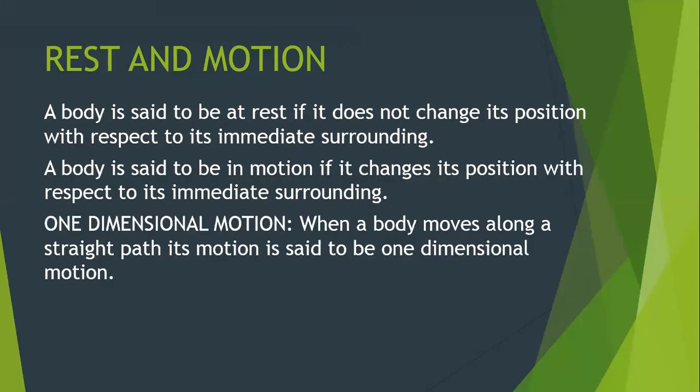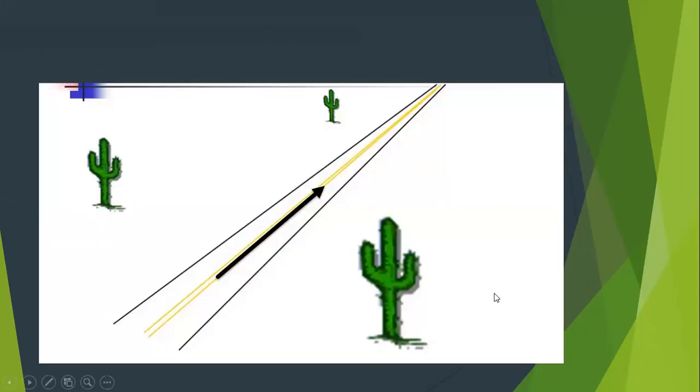Now one dimensional motion means when a body moves along a straight path, its motion is said to be one dimensional motion. Means what, beta? Whenever the object is moving in a straight line, such type of motion is said to be one dimensional motion. Like this is a straight road, and this object is moving. So we can call such motion one dimensional motion.